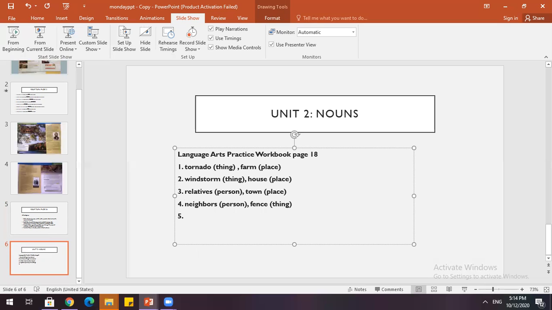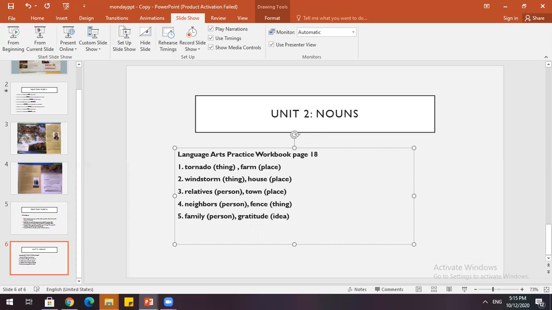Number 5. The family expressed their gratitude over and over again. There we have family. And we have gratitude. Now, gratitude is not a person, place, or a thing. It is an idea. Anything that we cannot see, usually something that can be felt, is an idea.